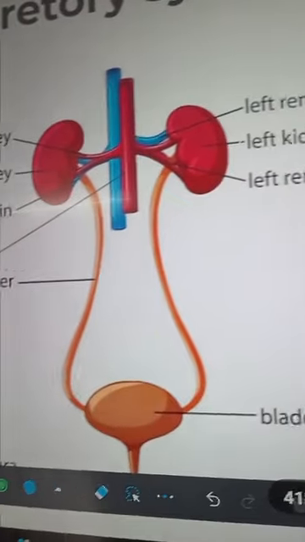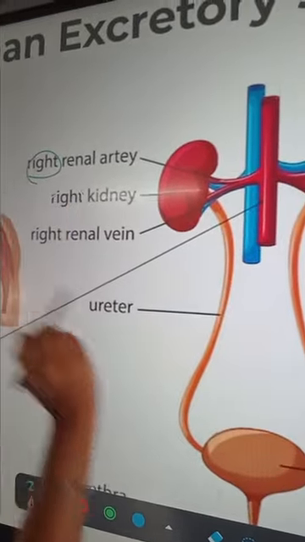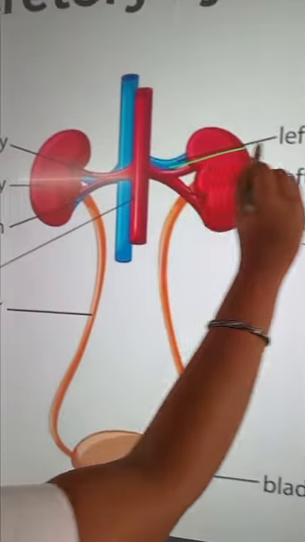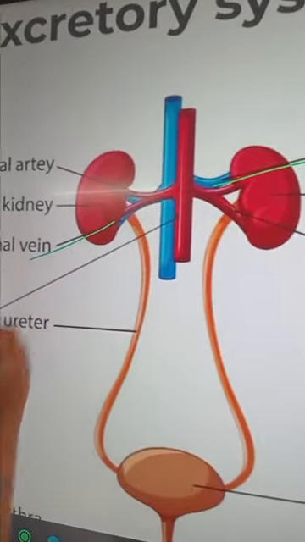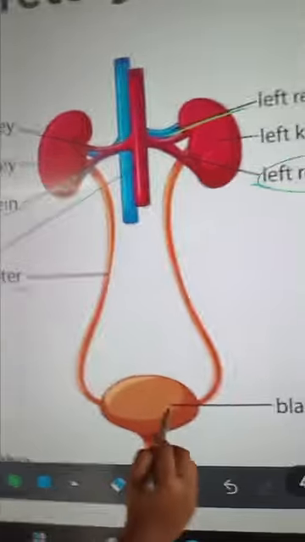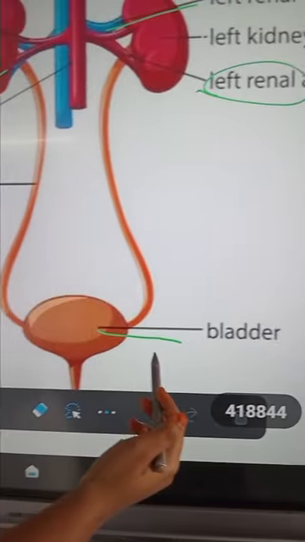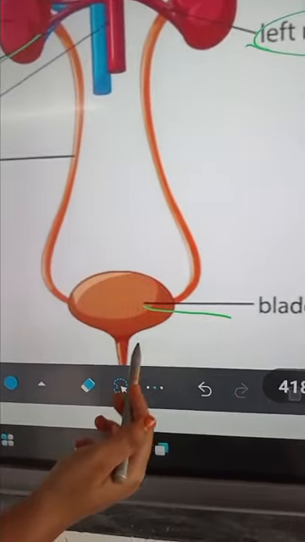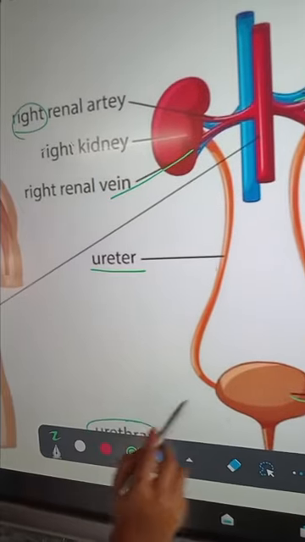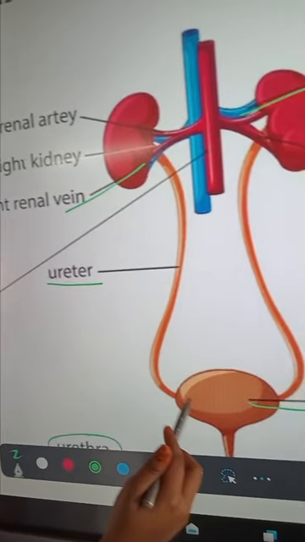It also contains a right renal artery and left renal artery, and a renal vein and another renal vein. It also contains a ureter tube and a urinary bladder which stores the urine, known as the wastewater present in our body, and this is the urethra, the last part present in this excretory system.